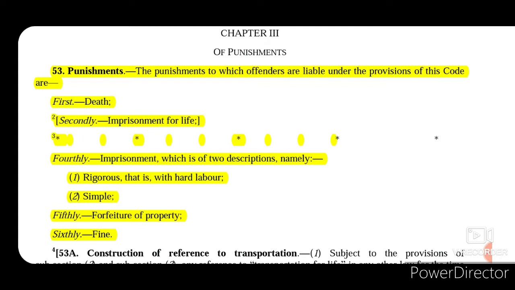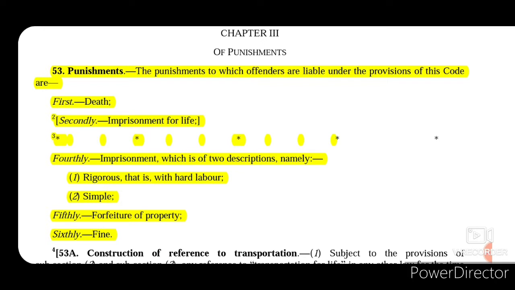The expiatory theory involves compensation to the victim from the wrongdoer. So all these theories follow different methods of justice system. Now in India, we basically have the preventive theory, the reformative theory, and the expiatory theory, which are practiced the most. We do not have any retributive theory or deterrent theory as such.